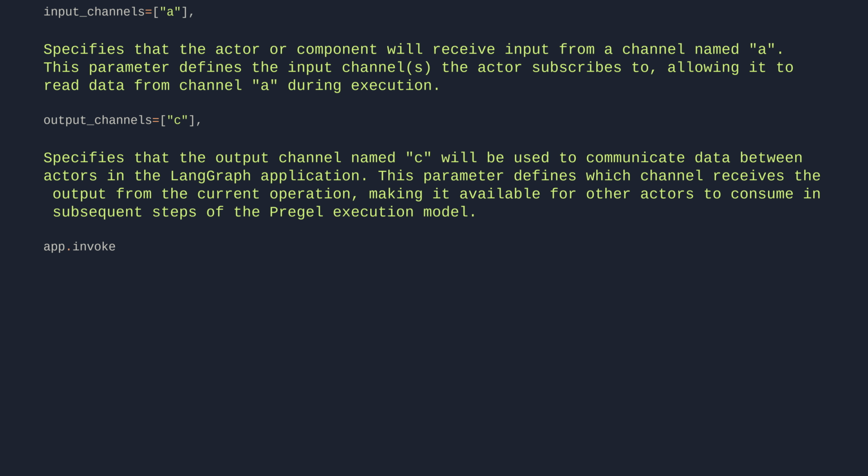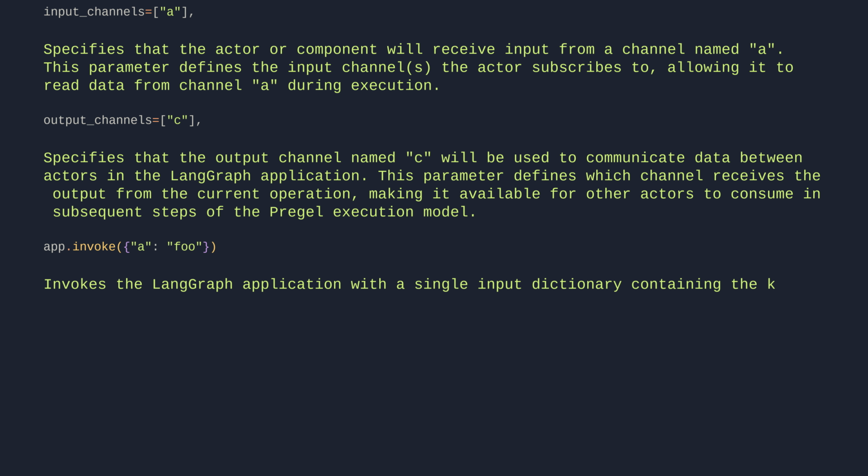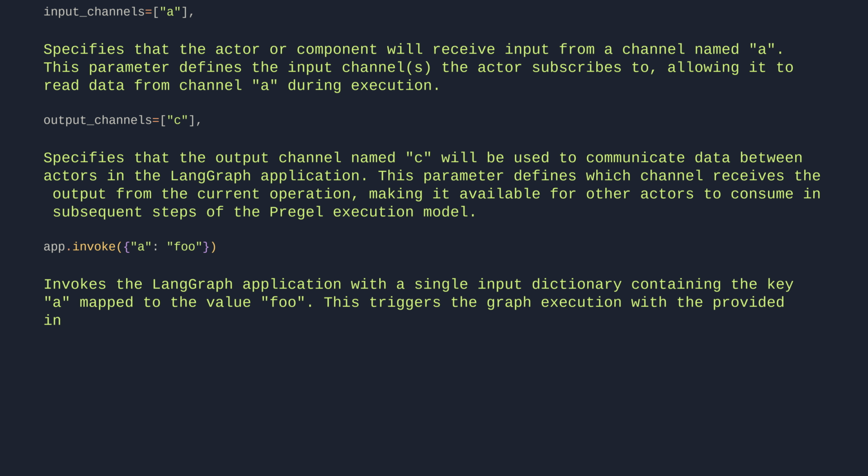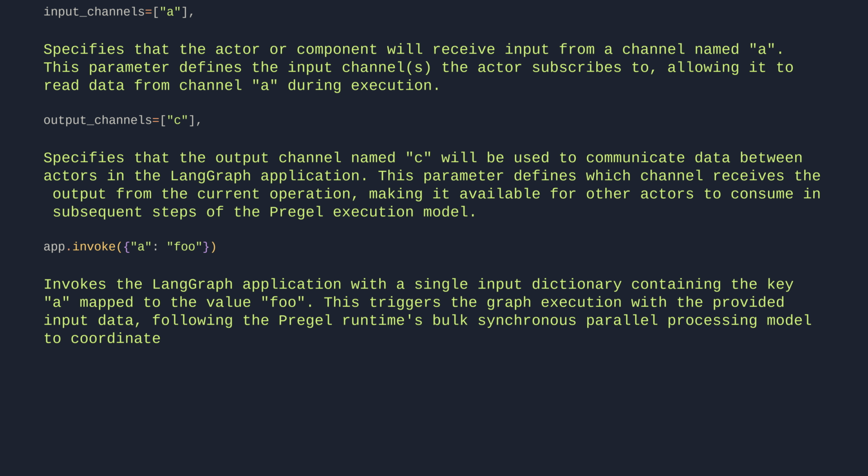App invoke foo. Invokes the LangGraph application with a single input dictionary containing the key mapped to the value foo. This triggers the graph execution with the provided input data, following the Pregel runtime's bulk-synchronous parallel processing model to coordinate actor execution and channel updates.